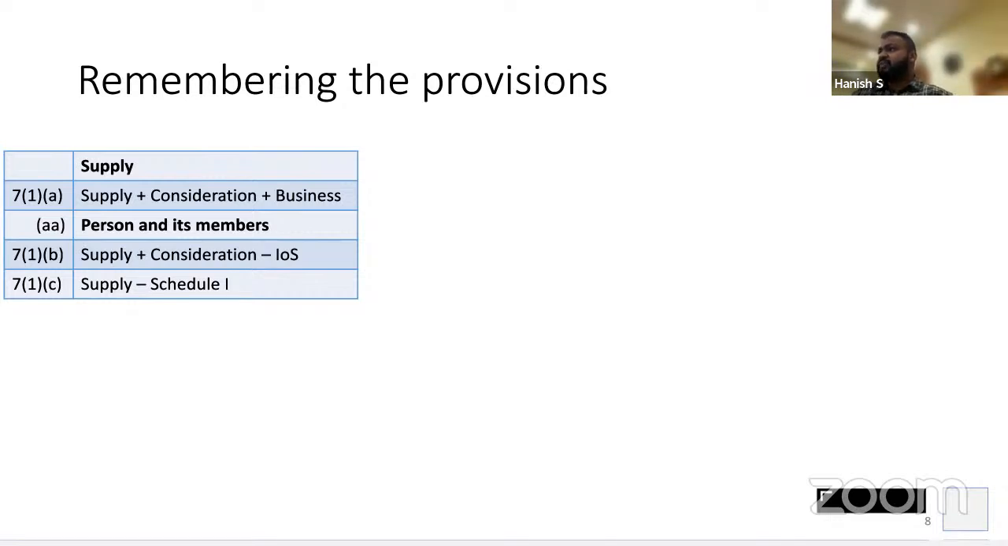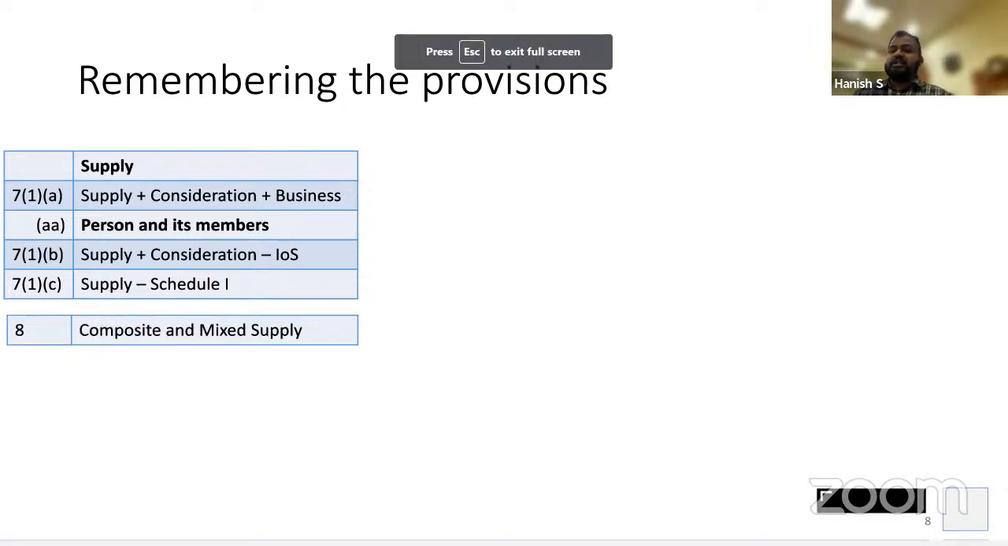Is this clear? If they have paid, then no problem. If they have not paid, then retrospectively they will have to pay. Clear? Yes. Next, section 8, composite supply versus mixed supply.